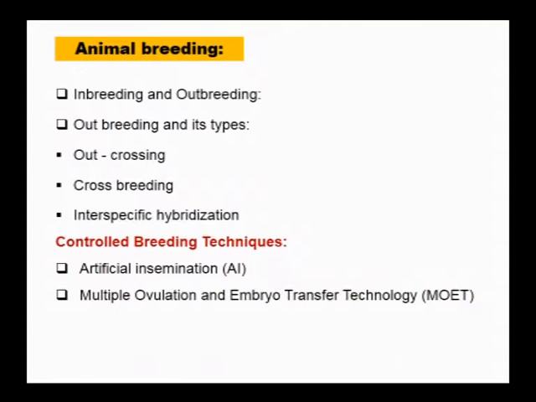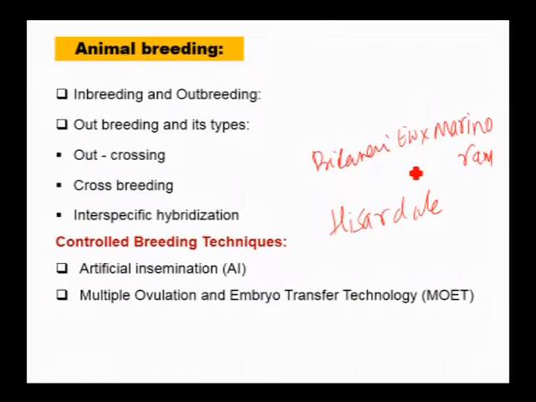In crossbreeding, it involves crossing of two breeds of the same species to combine the traits or characters present in both the breeds. The common example that we study in crossbreeding is the production of a crossbreed Hisardale by crossing Bikaneri ewe with Merino ram.